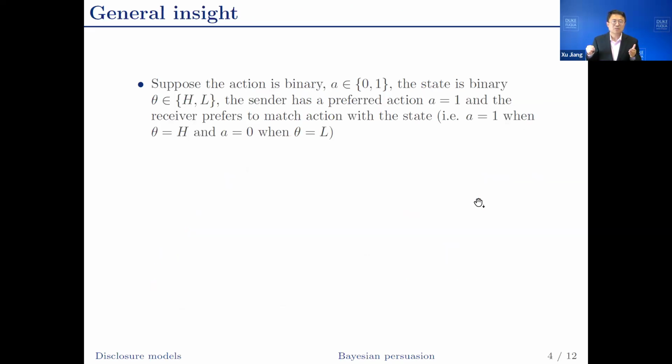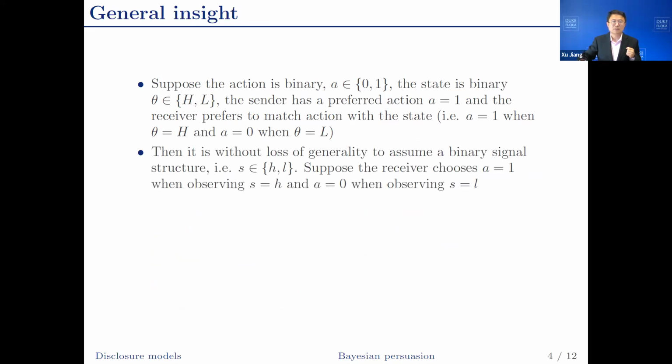The general insight is as follows. Suppose the action is binary. A is either 0 or 1. The state is also binary. Theta is either H or L. The sender always prefers the receiver to choose A equals 1 regardless of state. But the receiver wants to match action with the state, which means choose A equals 1 when theta equals H, and A equals 0 when theta equals L.